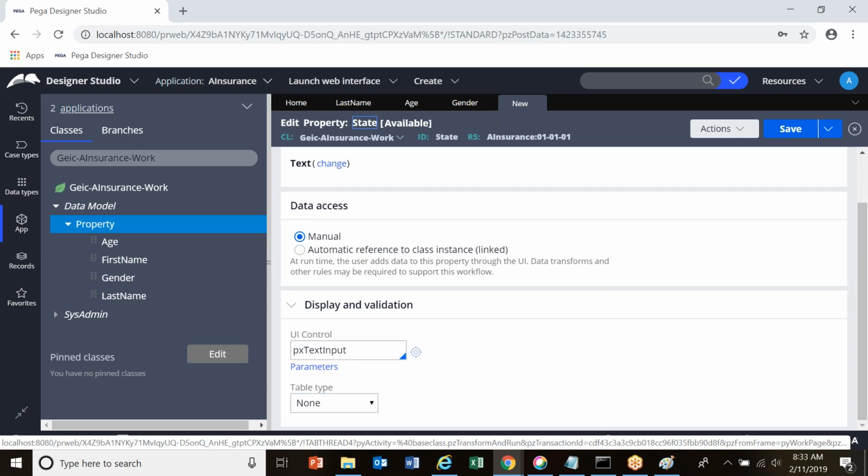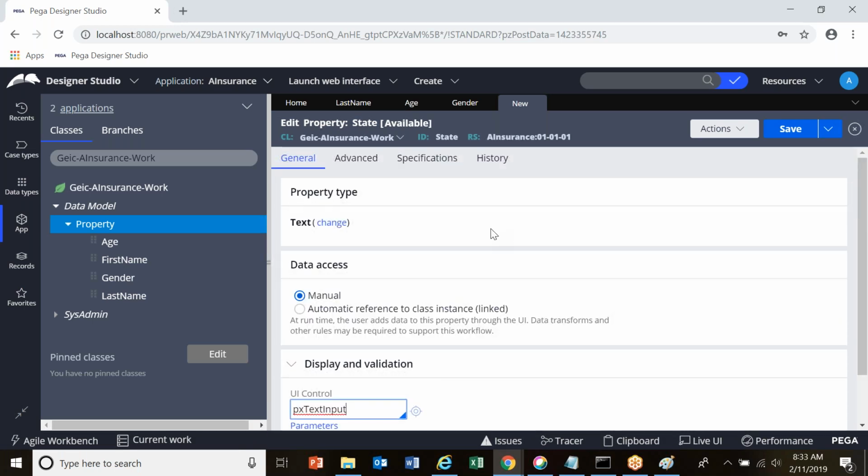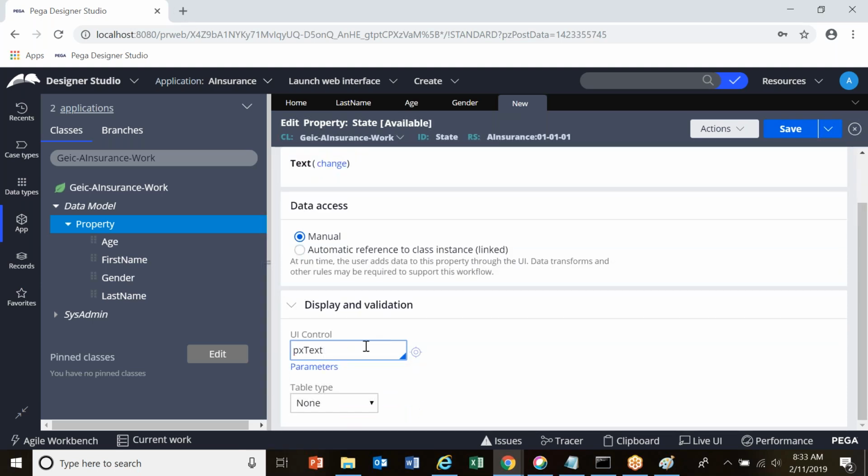See here, what's the control of this state? It should be a drop down. Your state field should be a drop down. From this drop down, you have to select the states. And this is tx. Drop down is the control which I have to use if I want to display my control as a drop down control.